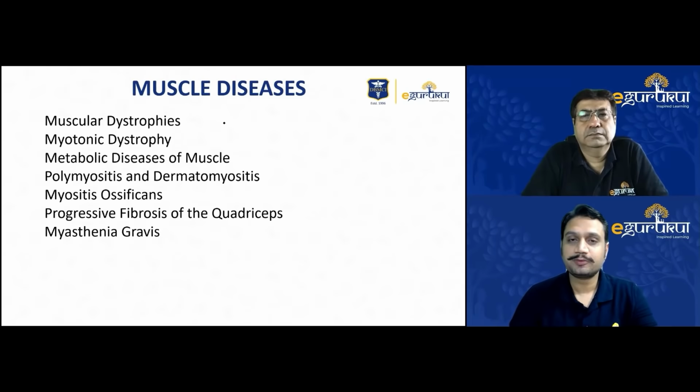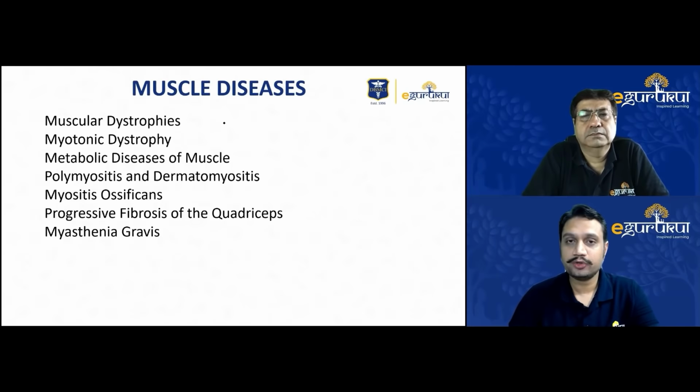All of these patients can have more or less the same features as the conditions we're discussing right now, but obviously there are certain things which differentiate each one of them. Like you already emphasized, sir, muscular dystrophies we are discussing right now, while metabolic diseases of the muscle occur because of imbalances between calcium and other minerals in the muscles. Polymyositis is one condition which will actually be somewhat painful, and it won't be like Duchenne muscular dystrophy.